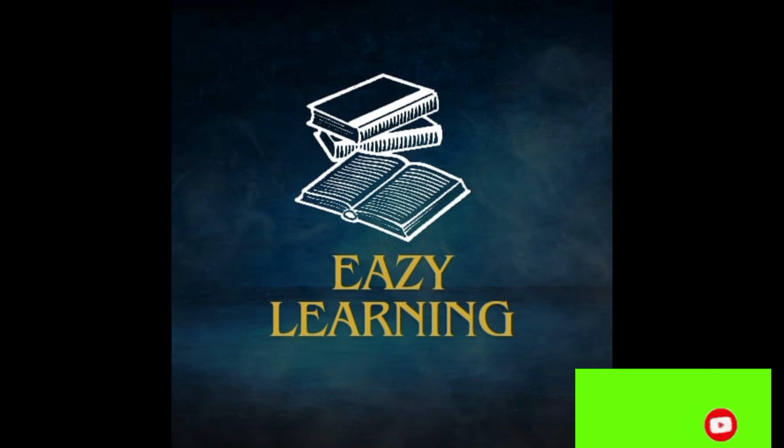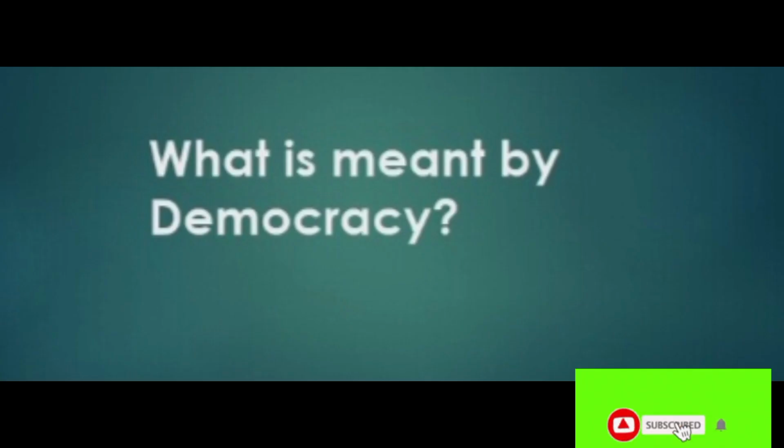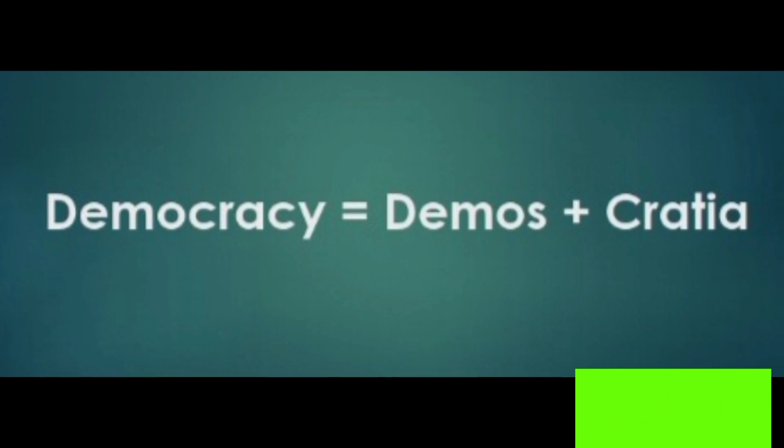In this video, we can see the important concepts from grade 10 civics topic outcomes of democracy. First, we can see what is meant by democracy. The word democracy has been derived from two Greek words, demos and kratia. Demos means the people and kratia means power.